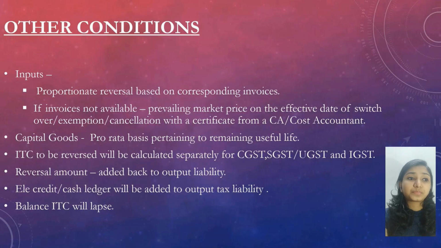Next, the ITC to be reversed will be calculated separately for CGST, SGST and IGST. The reversal amount will be added back to the output tax liability. Electronic credit or cash ledger will be used to pay the output tax liability, and also the balance ITC will lapse.